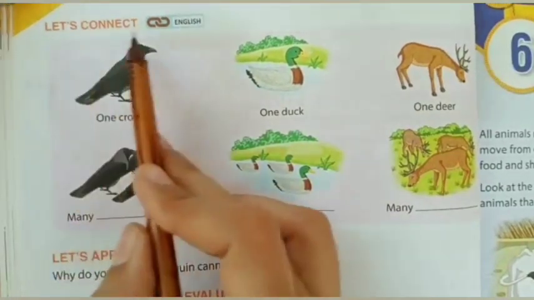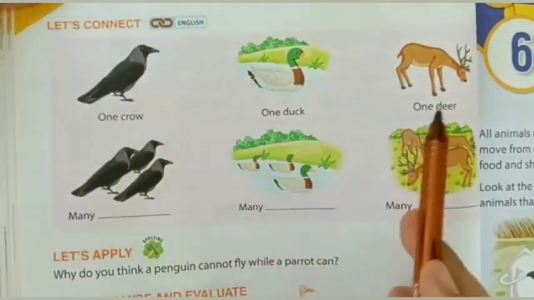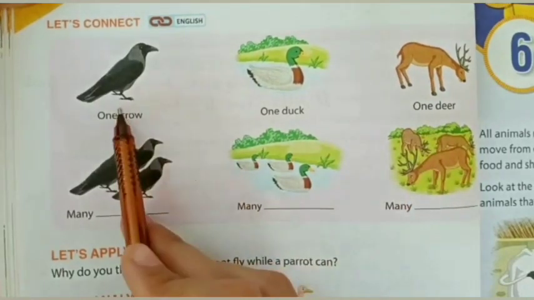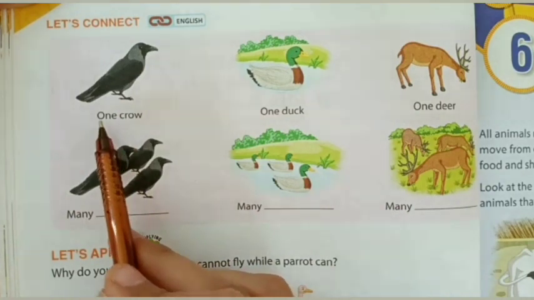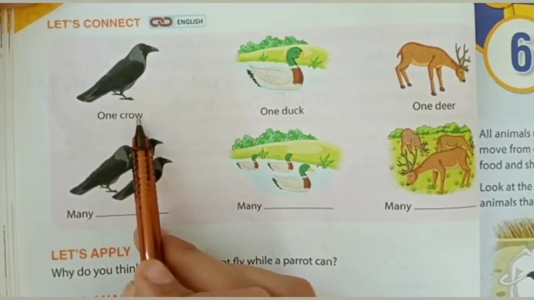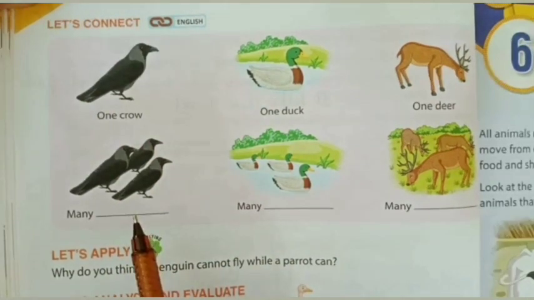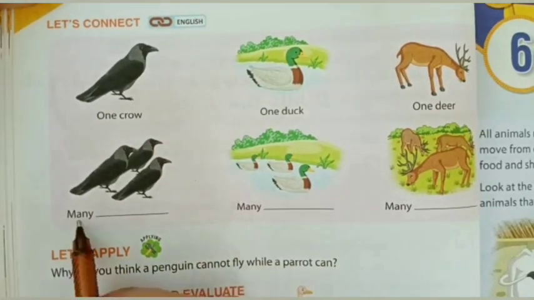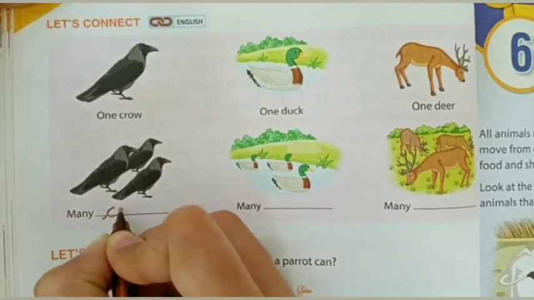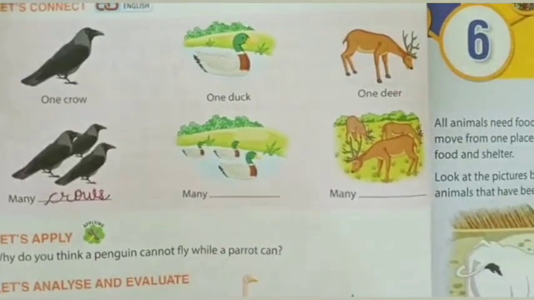Now let's connect one crow, one duck and one deer. If one crow is there, we can write one crow, but if more than one crow is there, we cannot call it crow, we have to call it crows. So many crows. Crows, crows.